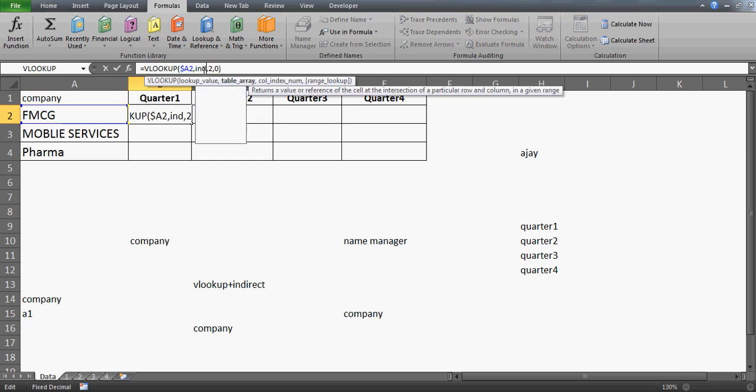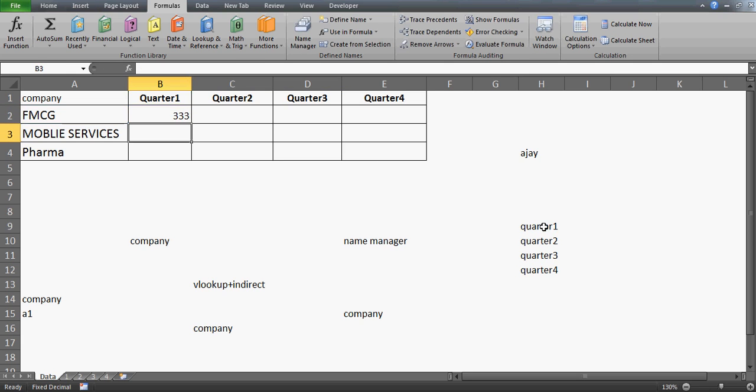So similarly what I will do is, instead of writing here B1, I'll say go indirectly to this range. Which range now? This one, B1. Remember, now B1 is not a text. In B1 we have Quarter 1, and Quarter 1, you know that it has some range. It is a table, a proper table, right? So when you press enter, bingo, you'll get your value. Now what is the benefit of this? If I drag this here, this B1 will change to C1, and ultimately in C1 you will have Quarter 2, and your Quarter 2 will be there, and this is how you will get all your values once you paste this formula there.